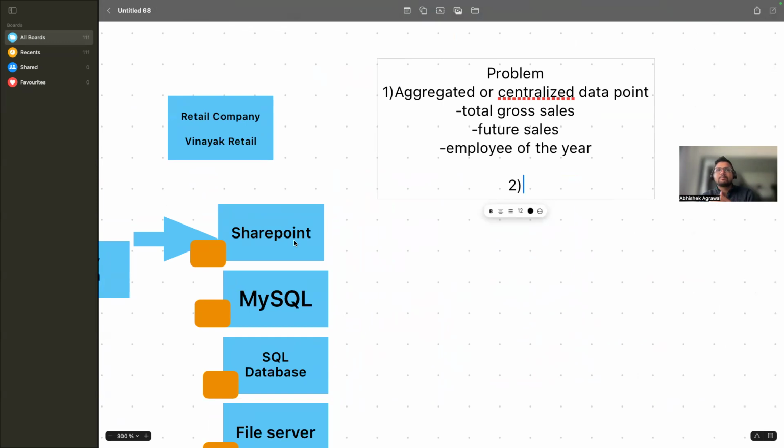What are those problems? Suppose I need to upgrade the MySQL database because it is not performing well. Then I need to go and purchase that hardware. Let's try to understand in very simple terms.